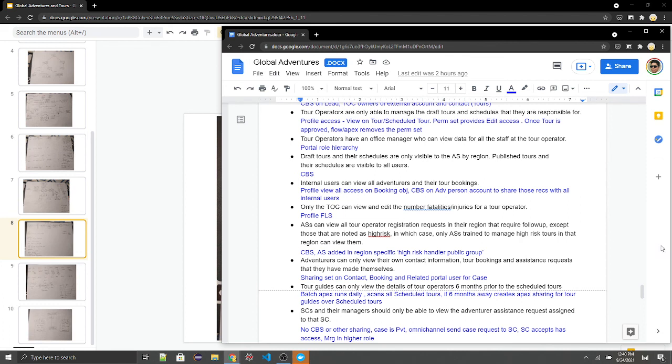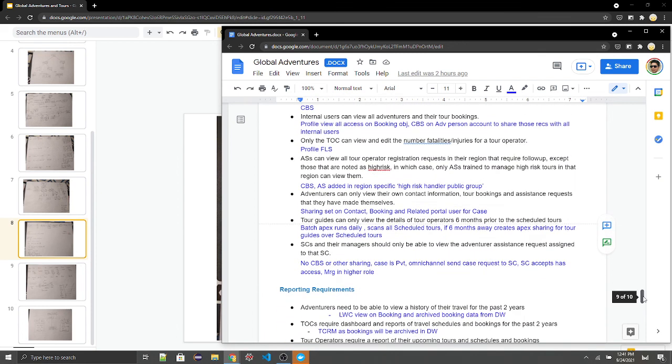AS can view all tour operator registration requests and accept those that are noted as high risk, in which case only AS trained to manage high risk in the region can view them. So this can be done using CBS, criteria-based sharing. AS is added in the region-specific high-risk handler public group.